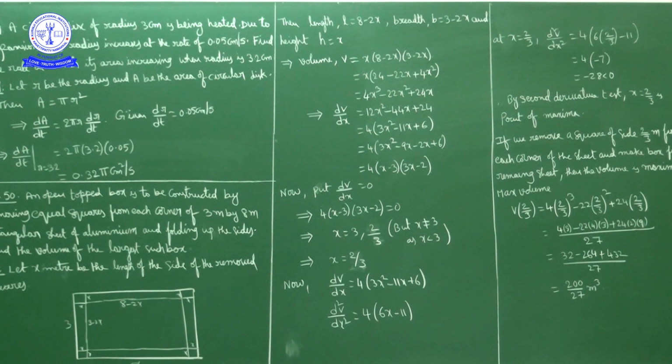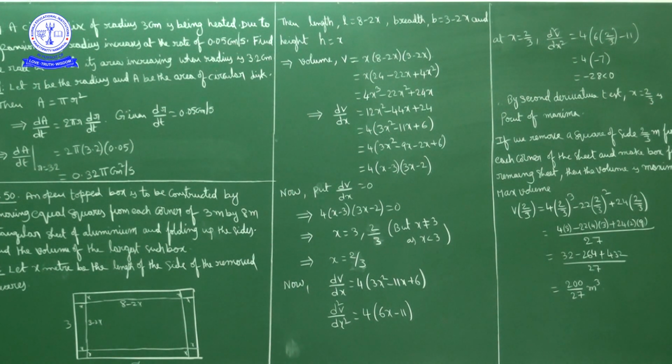Now we will verify the sign of the second derivative at x equal to 2 by 3. dV by dx is 4 into 3x square minus 11x plus 6. If you differentiate this, you get d square V by dx square, that is 4 into 6x minus 11. Now d square V by dx square at x equal to 2 by 3 is how much? Minus 28, that is negative. So by the second derivative test, x equal to 2 by 3 is a point of maxima.